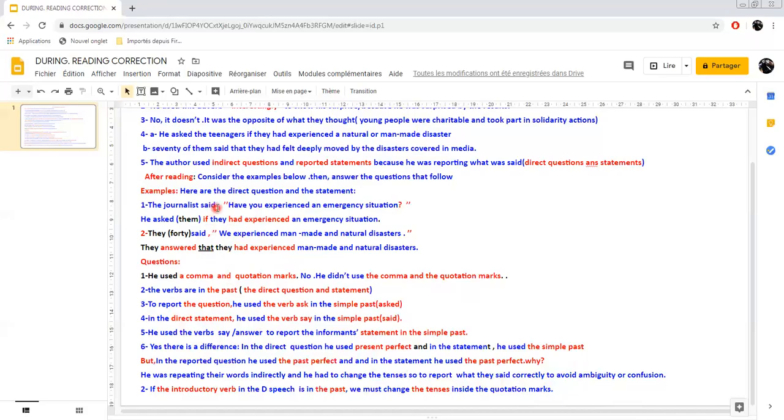Two, because the verb here, said, is in the simple past. When the verb in the direct speech, which we call the introductory verb, is in the simple past, we must change the tenses inside the quotation. When we report, we must change the tenses, whether it is a question or a statement.